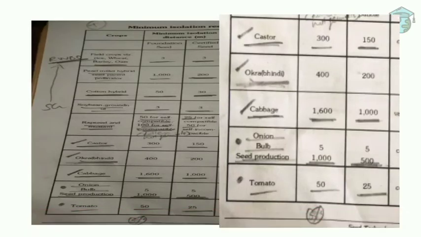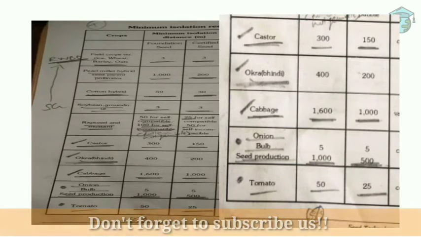Last but not the least, that is cabbage, for foundation seed 1600 meter, then certified seed 1000 meter. So the largest isolation distance is for cabbage, that is 1600 for foundation seed and certified seed 1000 meter.